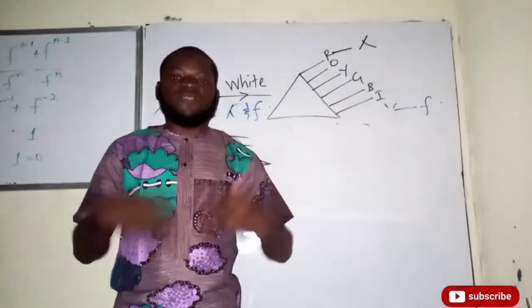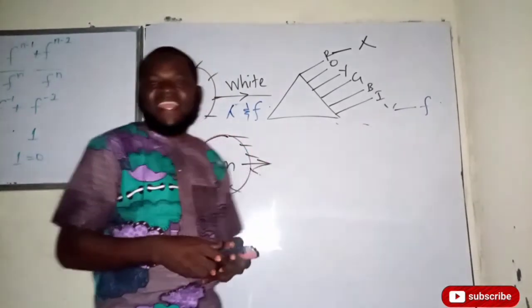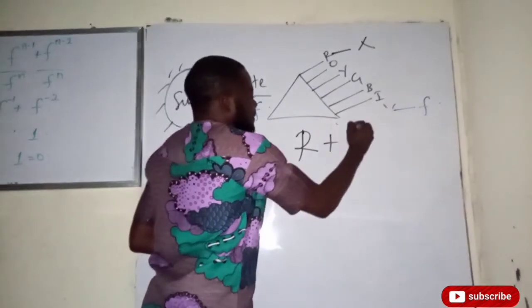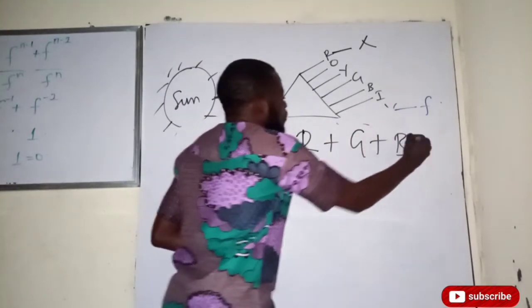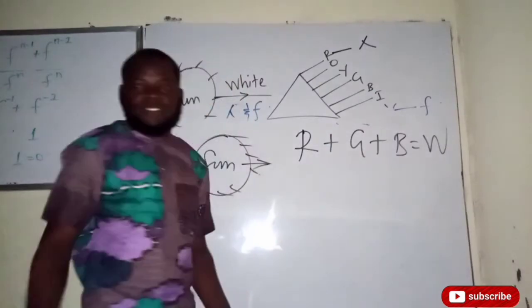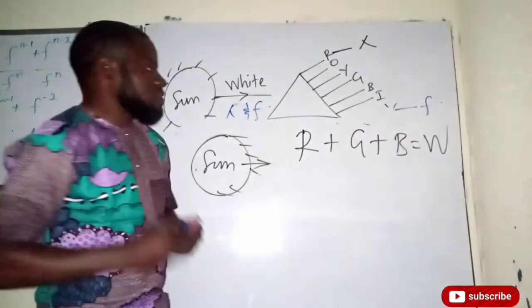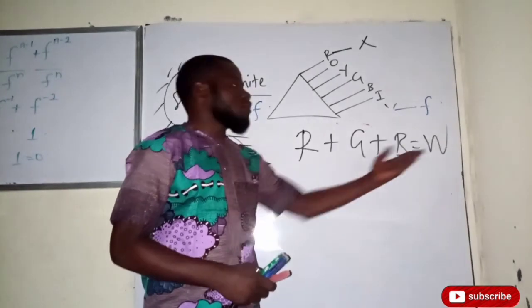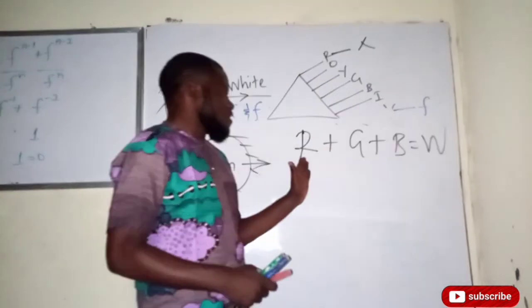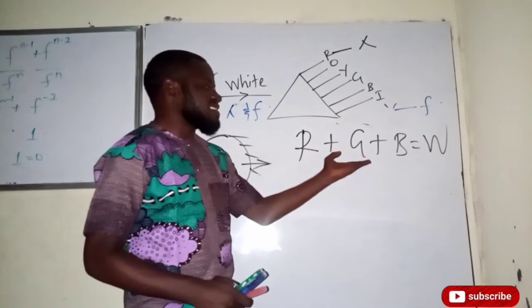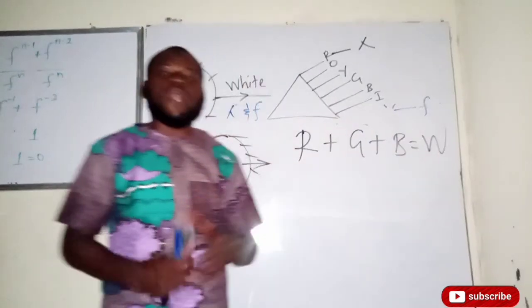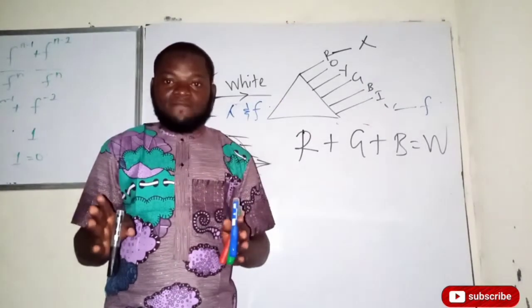So when the three colors scatter, they come together again, and you should remember that red plus green plus blue will give us white. Are we together? And that is what we call the complementary colors that add up to give us white. So when this scatters and this scatters and this scatters, they mix together to give us white, and that is why you see the clouds white.